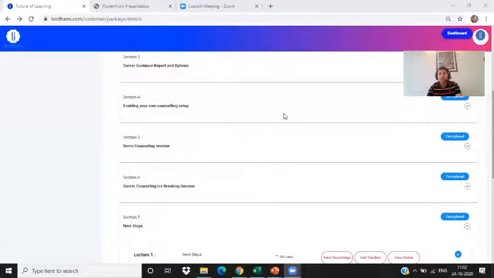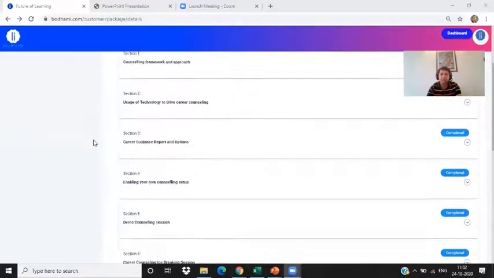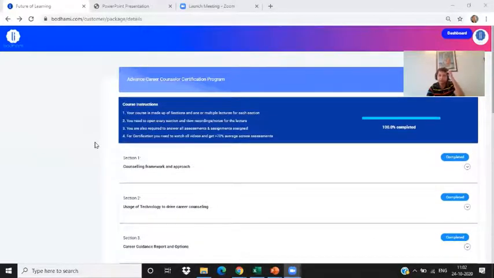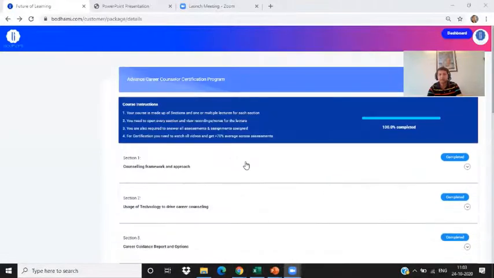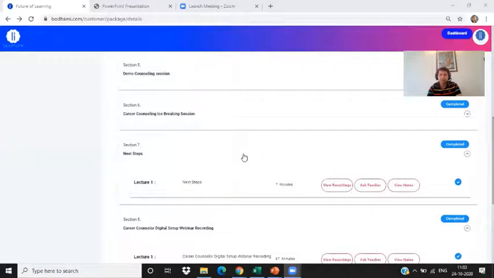Now, let me first give you some information which you guys should know. Maybe you already know, but let me just repeat it. What you see on the screen is your certification course. To access the certification course, when you log in to your account using the same email ID and password that you created when you registered for the program, you go to the dashboard. And from the dashboard, you can come to this program, Advanced Career Counselor Certification Program. Now in this program, you see there are multiple sections. There are a total of 7 sections here, starting from counseling framework approach to next steps.